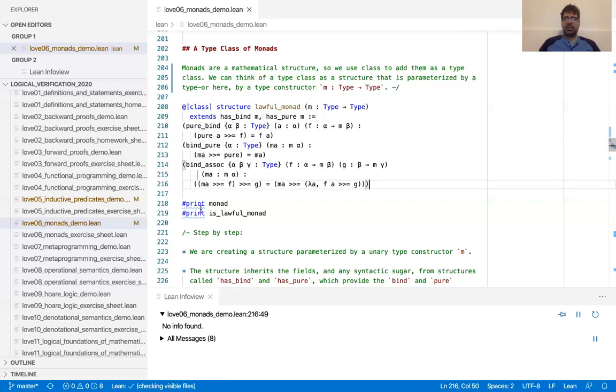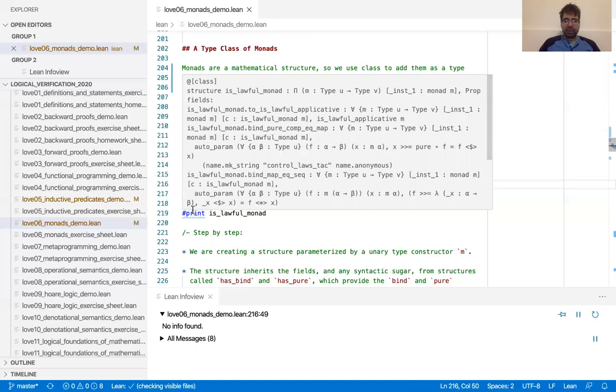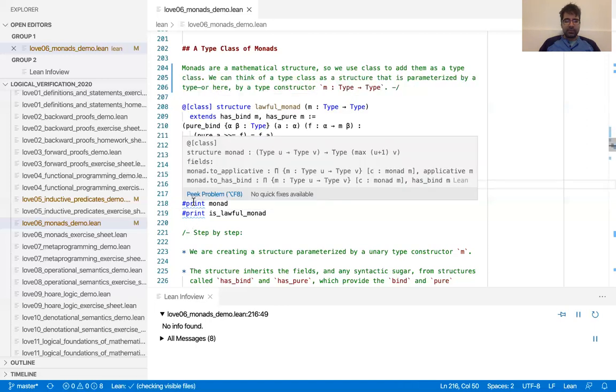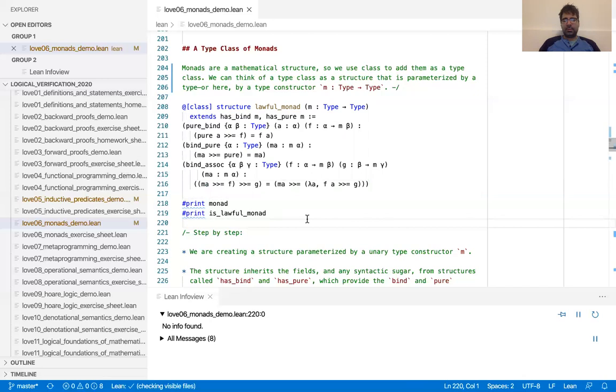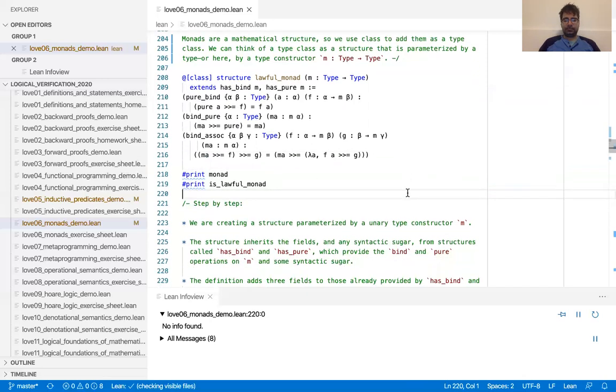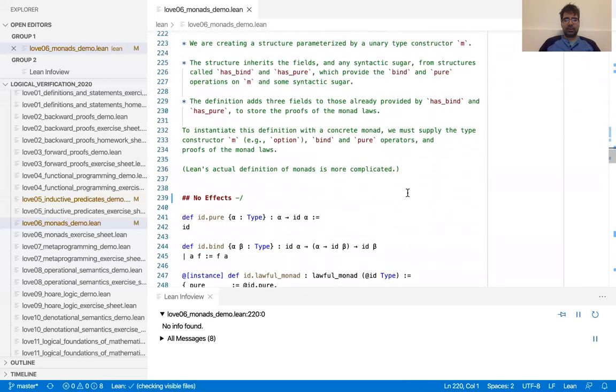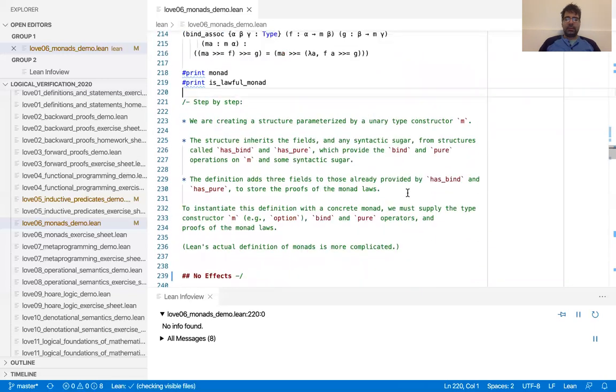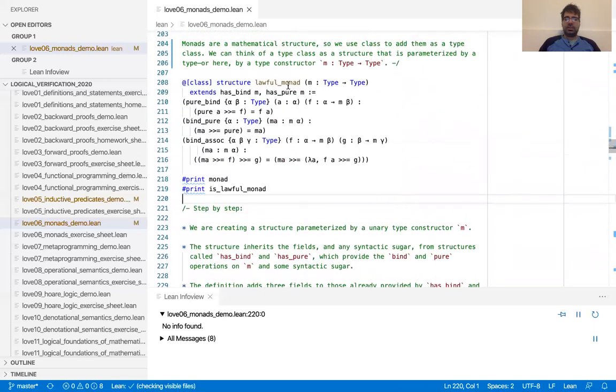And these two here, these are the Lean versions, right? And when you see that, you think, okay, maybe we'll stick to the version that we've described above, which I've already explained. So when we're going to instantiate this type class, we're going to need to specify first, of course, the type constructor, then the two operations, and then prove the three laws.